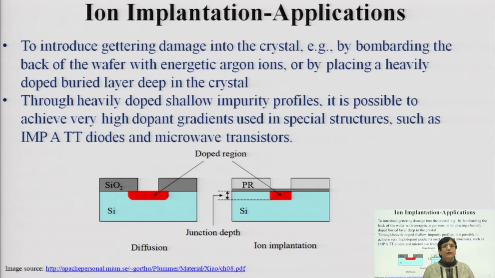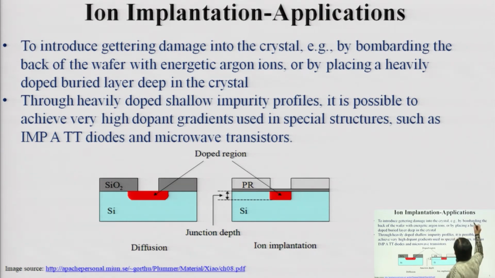Another application is to introduce gettering damage into the crystal, for example by bombarding the back of the wafer with energetic argon atoms, or by placing a heavily doped buried layer deep into the crystal. Gettering is the technique generally used in IC fabrication for restricting whatever heavy ion impurities are there. What we do is we try to move them to one location away from the active device part.